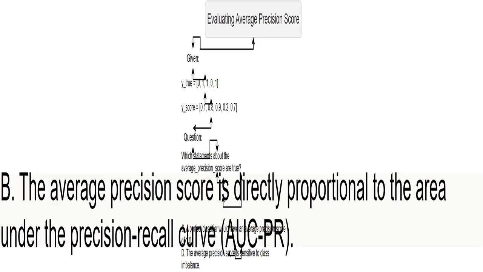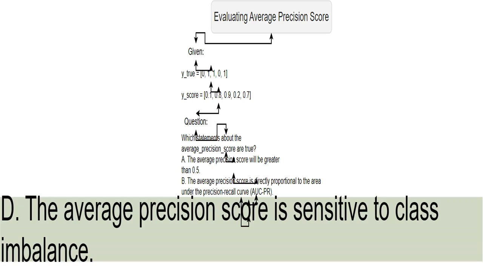This statement is correct by definition. The average precision score is the area under the precision recall curve. While it's less sensitive than some other metrics, average precision score is still impacted by imbalanced classes. It's not completely immune to that issue.